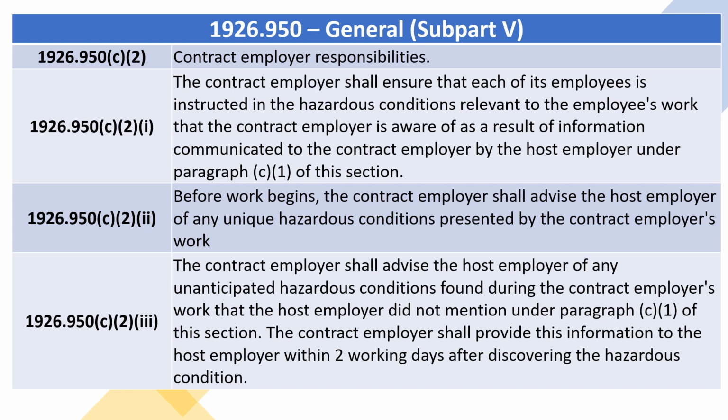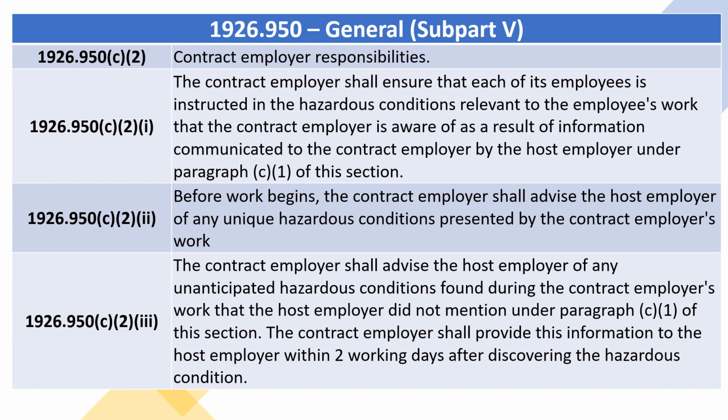1926.950(C)(2) Contract employer responsibilities. 1926.950(C)(2)(i) through (C)(2)(iii) The contract employer shall ensure that each of its employees is instructed in the hazardous conditions relevant to the employee's work that the contract employer is aware of as a result of information communicated to the contract employer by the host employer under paragraph (C)(1) of this section.